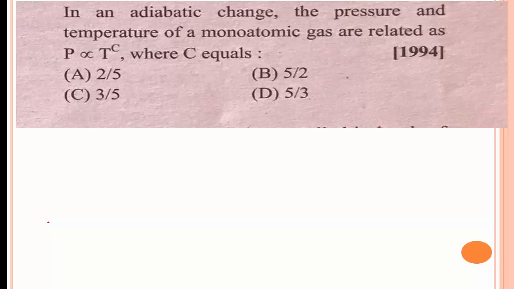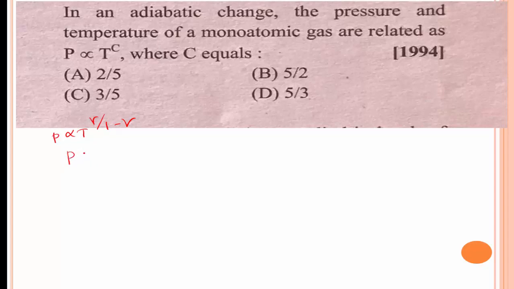In an adiabatic change, we know that P is directly proportional to T to the power of gamma divided by 1 minus gamma. This is the formula for adiabatic change.